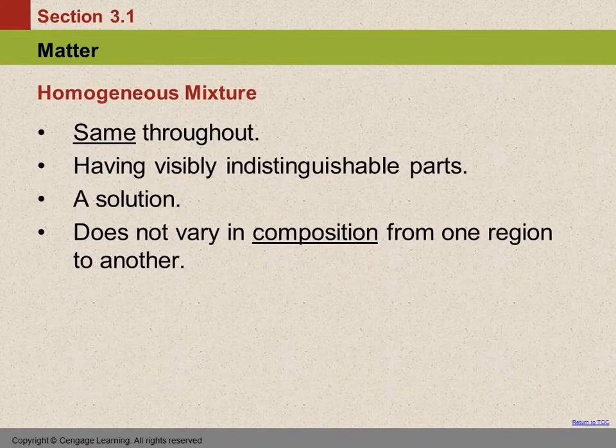And then we have 2 categories of mixtures, homogeneous and heterogeneous. And the prefix gives us a clue here. Homo is a prefix that means the same. Homogeneous means that this mixture is the same throughout. The top, the bottom, the middle, the outside, the inside, it all looks the same. You can't see that there's one part that's different.